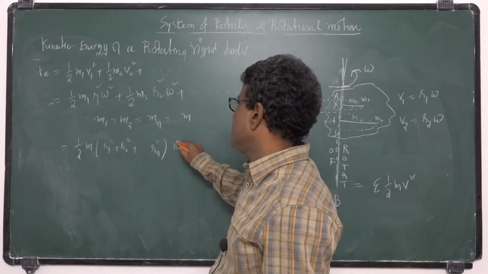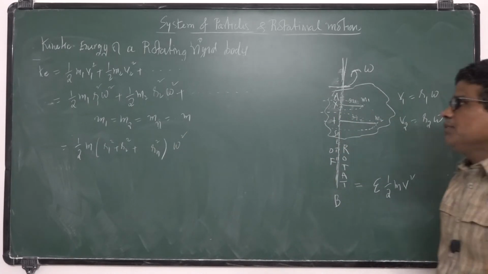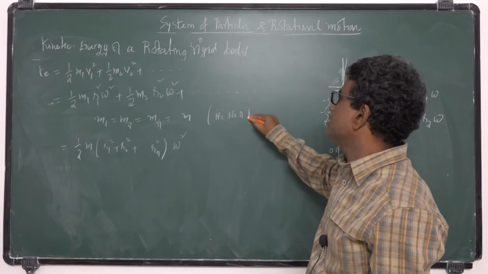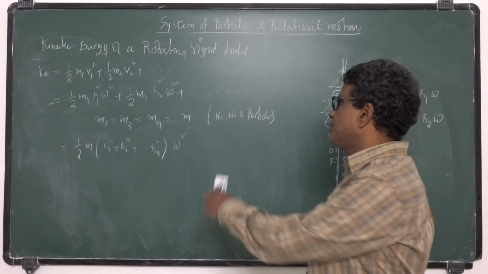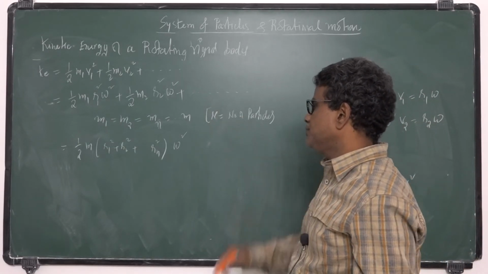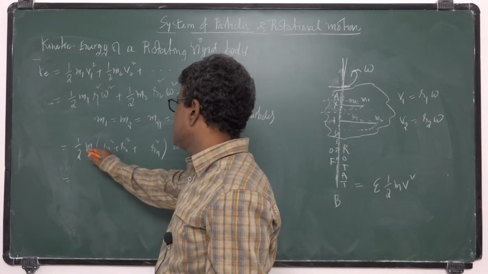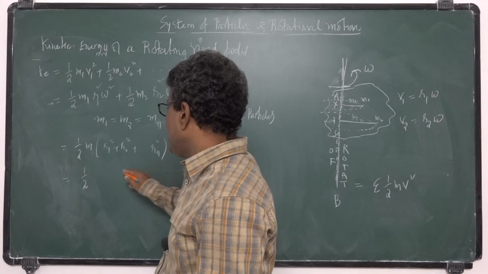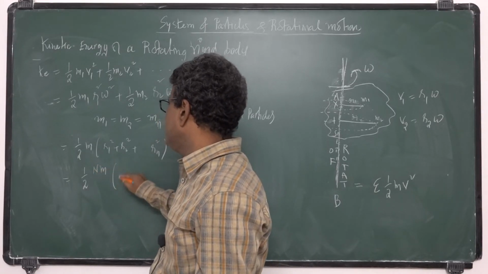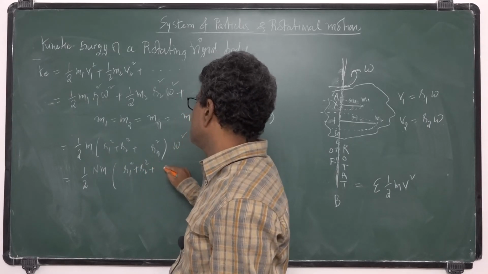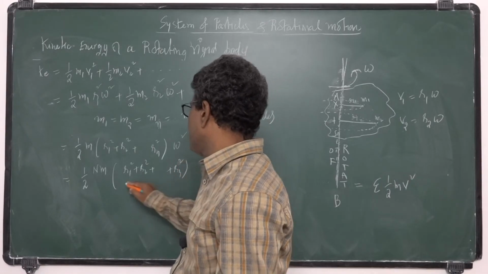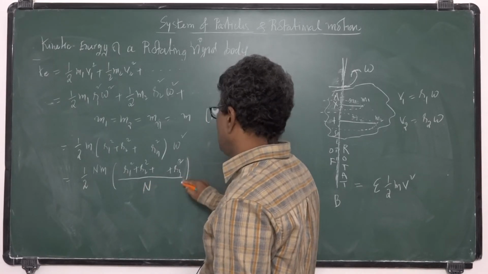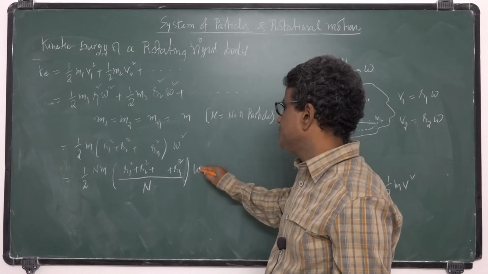So I multiply by n and divide by n: half, n into m, times r1 square plus r2 square and so on plus rn square, divided by n, omega square. Its value won't change.